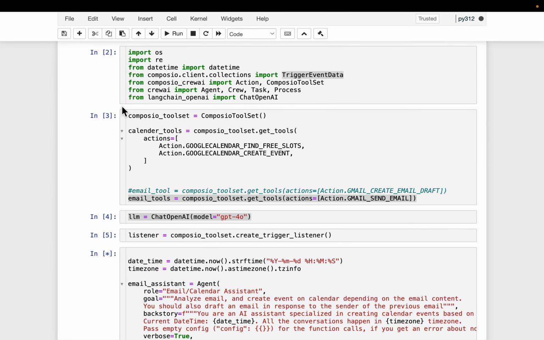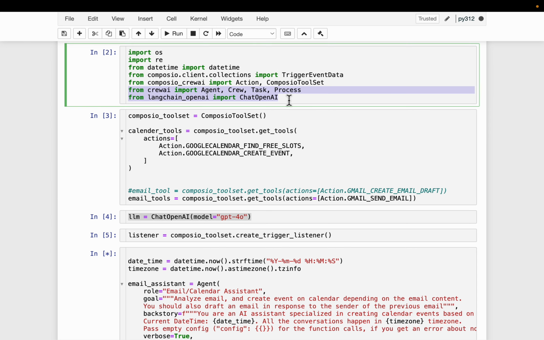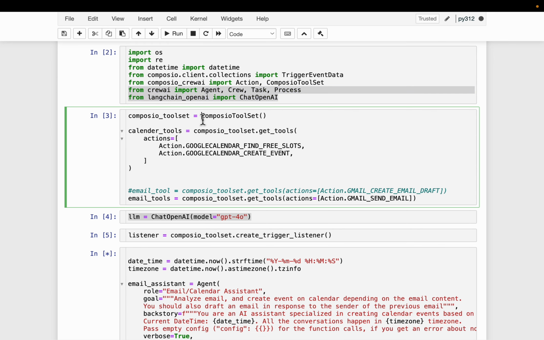So from Composio, we will be accessing the tools using this Composio toolset. And to monitor the events, we will be using trigger events data. And then, as I mentioned, we can use any agentic framework. In this case, we are using CrewAI, but it works with a number of open source agentic frameworks like LangChain, Llama Index, etc. All right. So using this Composio toolset, we access the tools.